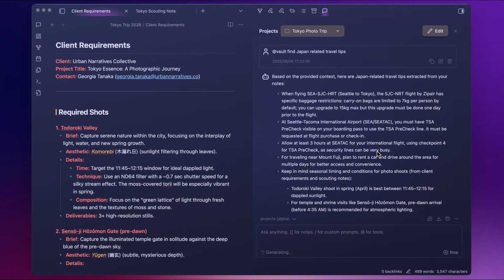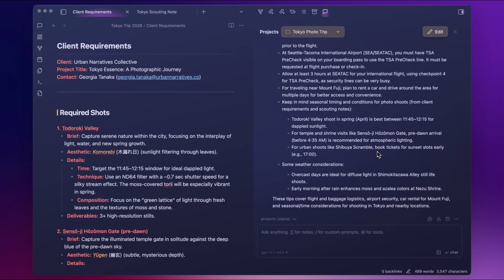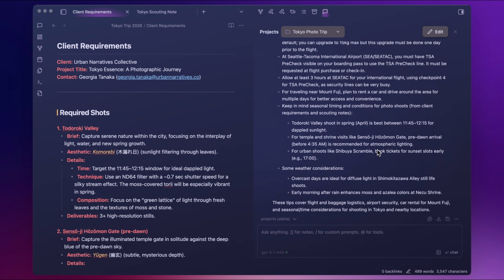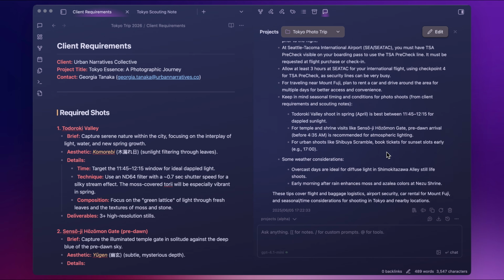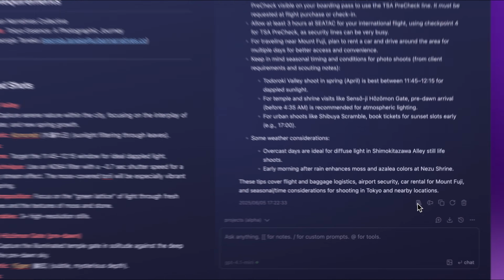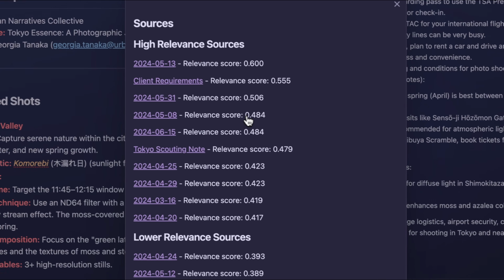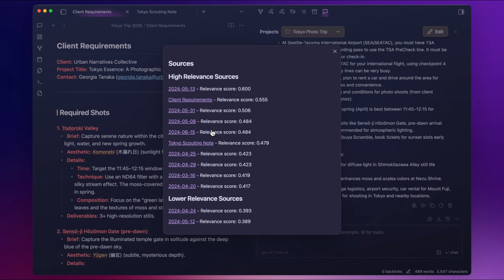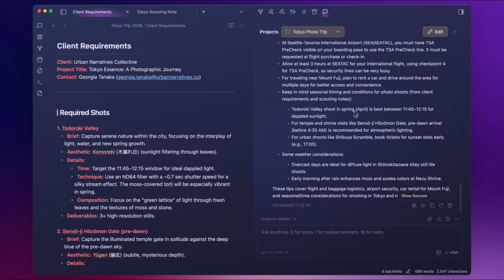We can see it not only found the travel tips from my vault, it still has the context of the project. It knows about the scouting notes, about the shooting requirement. Click on show sources, we can see the source notes from the vault.